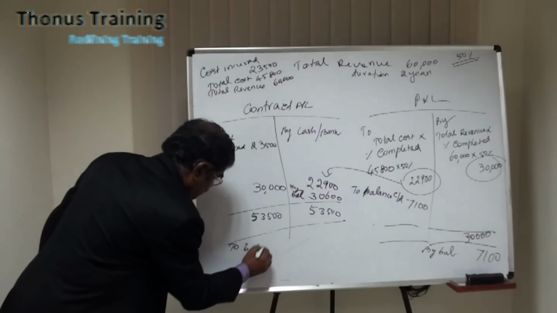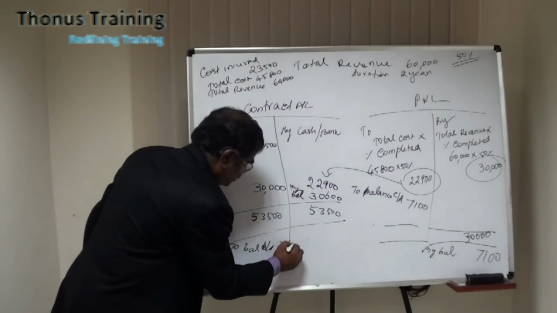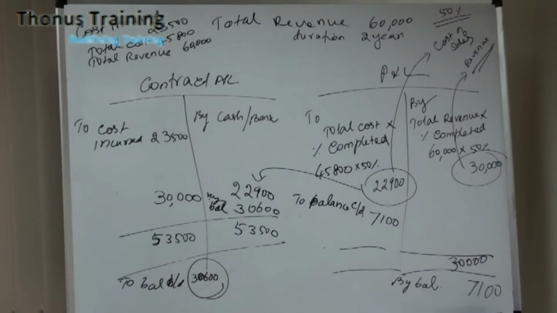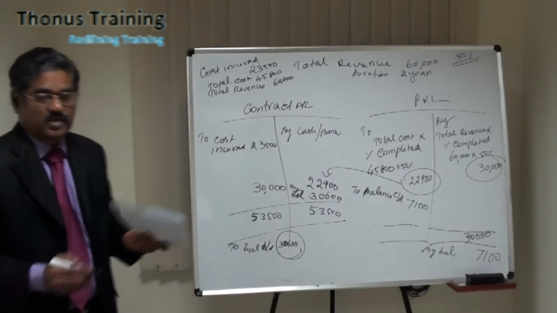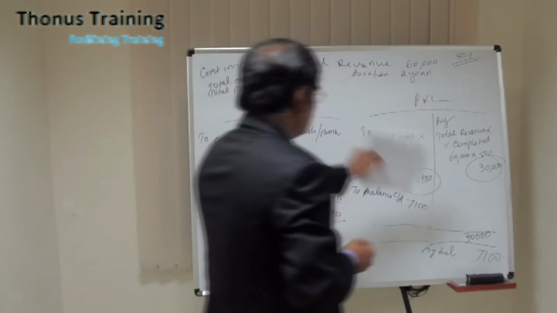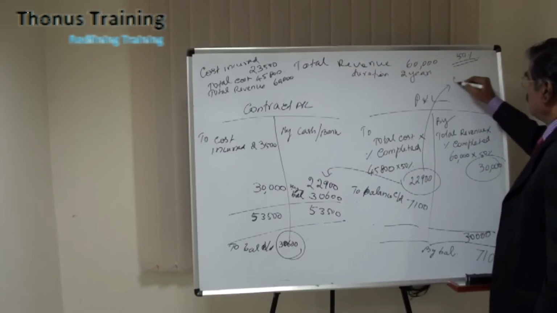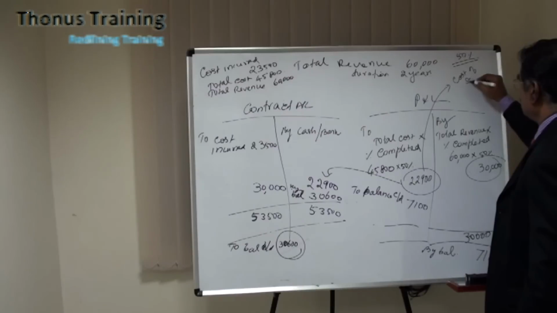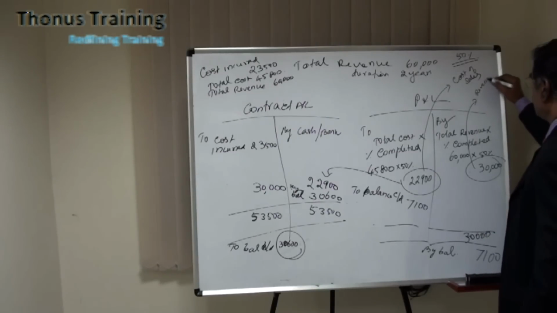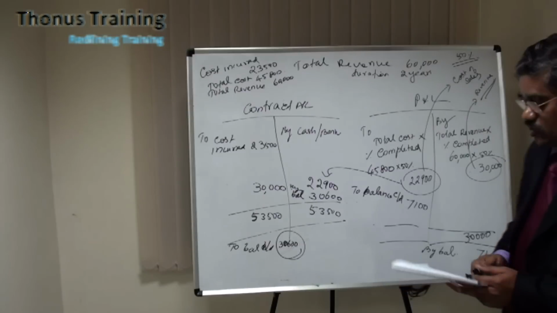That is the balance brought down, 30,600. That is the amount due from that particular customer, 30,600. This will appear in the current assets in the statement of financial position. So in respect of these items, this 22,900 will be included in the cost of sales, and this 30,000 has to be included in revenue. Thereby we account for the difference of 7,100 towards the profit.